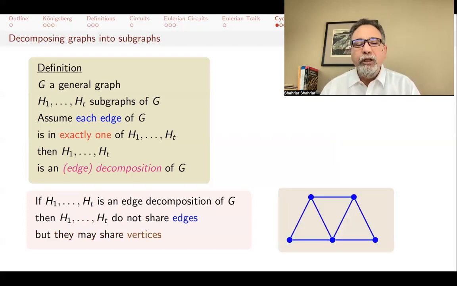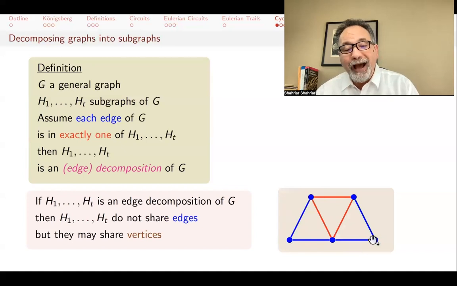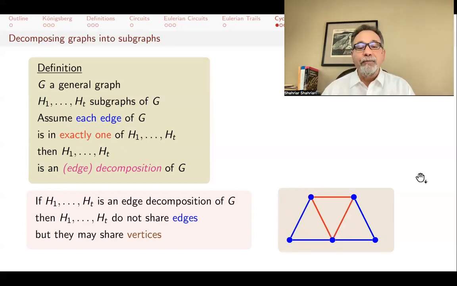So as an example, look at this graph on the bottom right here. One way to decompose it is to have a red triangle, and then have a path of length 4 with 5 vertices. This blue path and the red triangle are two graphs that give us a decomposition of that original graph. But you can do it some other way. For example, you can have two triangles, the blue triangle and the red triangle, and then one edge, the brown edge. So those would be decompositions of this graph.